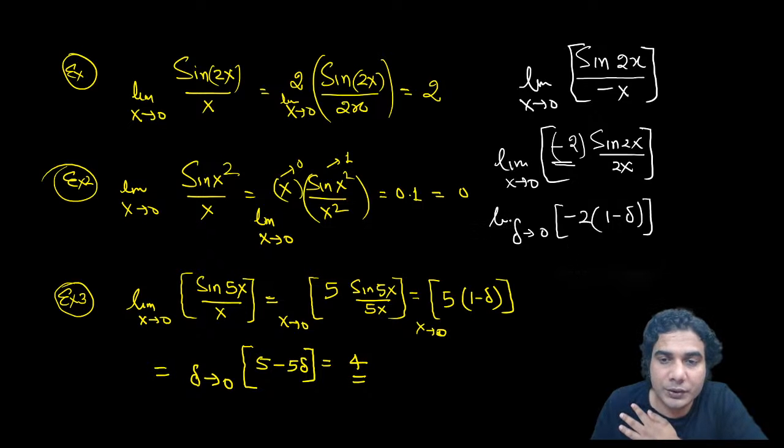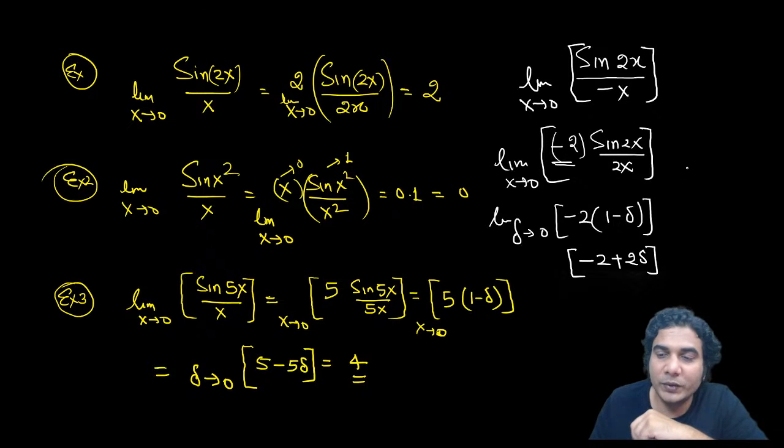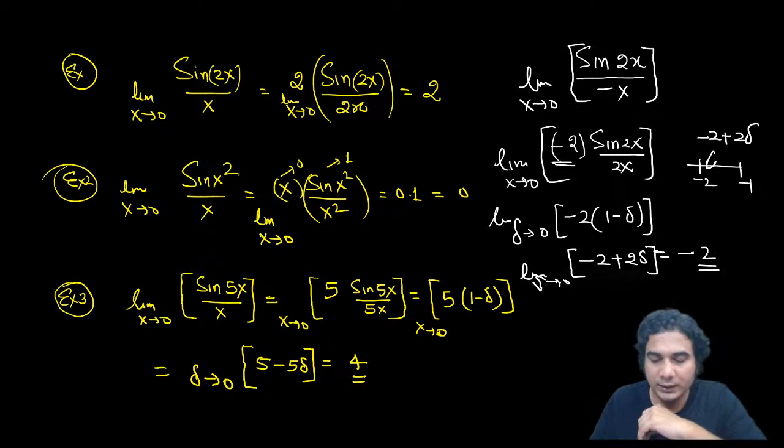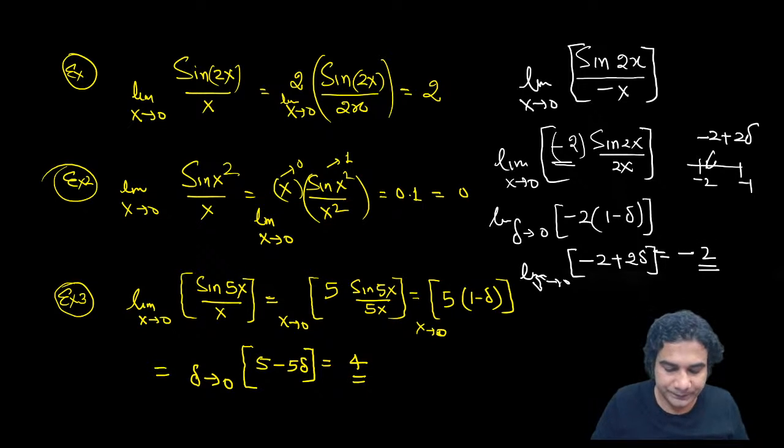So now this is your new question. After that, you need to multiply it. So it is going to be -2 plus 2 delta, right? So -2 plus 2 delta is basically between -2 and -1. -2 is this, and this is -1. -2 plus 2 delta will be somewhere here. So greatest integer of that is basically -2. So yes, your answer was correct. Very good. Delta approaching 0. So in this case, my answer will be -2.